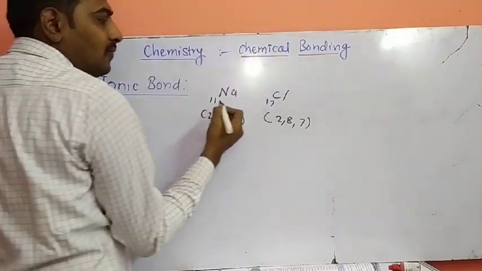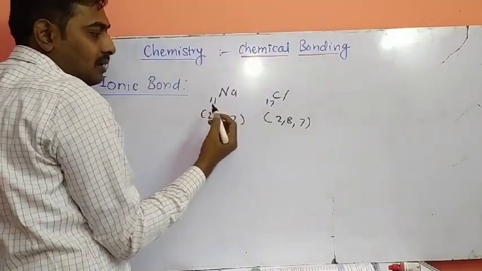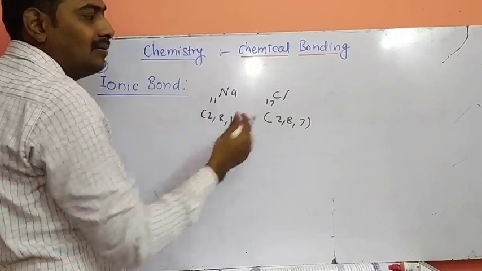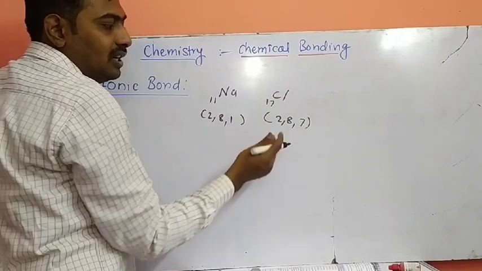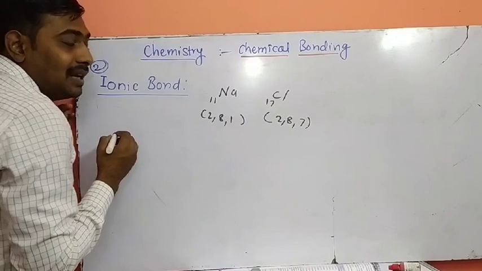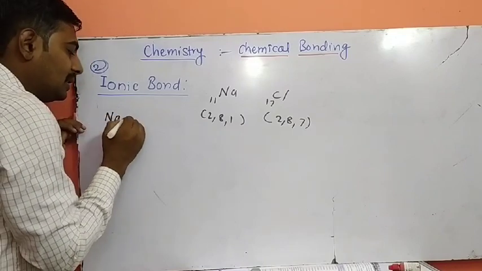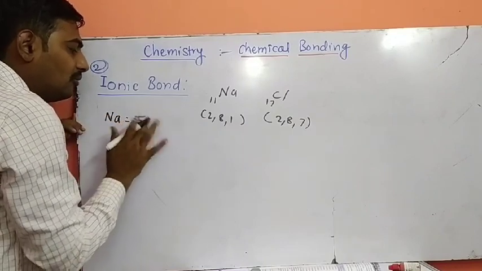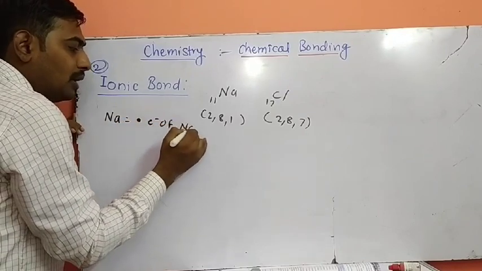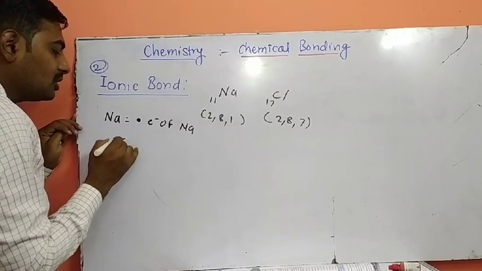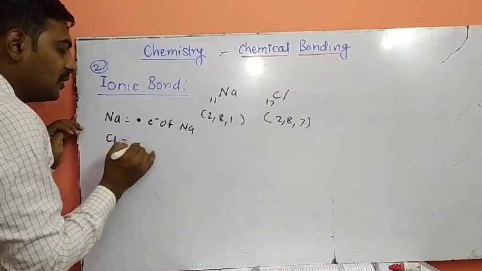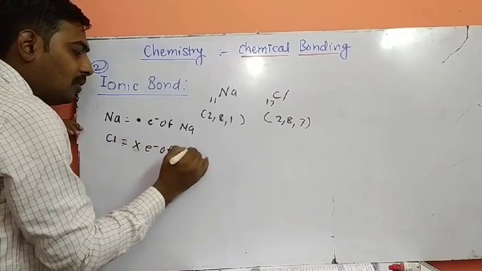Formation of NaCl. So NaCl is formed by an ionic bond. First, the sodium atom: electronic configuration 2, 8, 1, atomic number 11. While chlorine has electron configuration 2, 8, 7, atomic number 17. So electron representation, again the same. The sodium atom is represented by a cross electron, or we may represent it by a dot electron. Here the cross is the representation for electrons of chlorine.